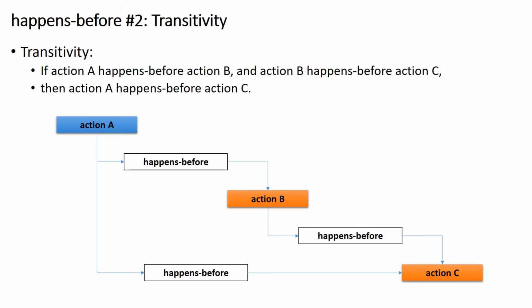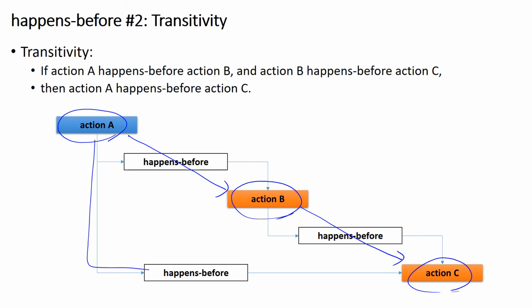The second rule governing happens before relation is about transitivity. This rule literally says if action A happens before action B and action B happens before action C, then action A automatically happens before action C.